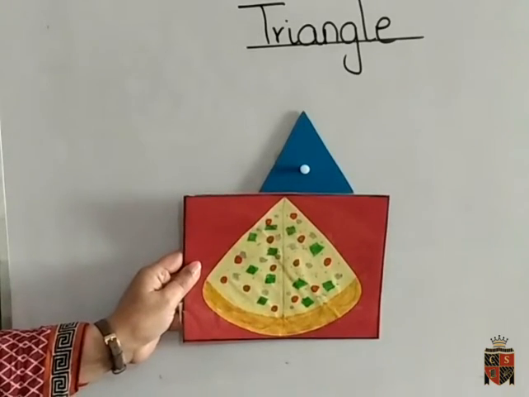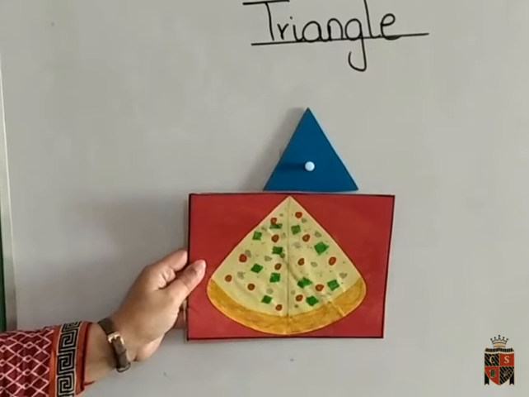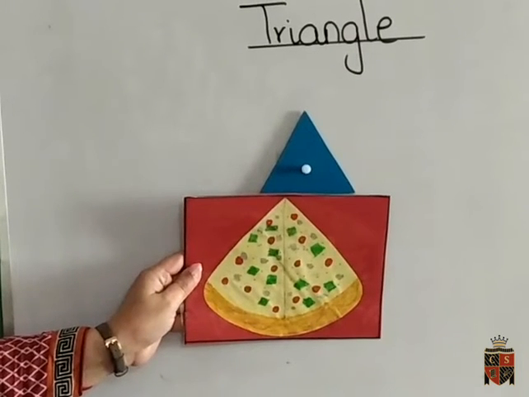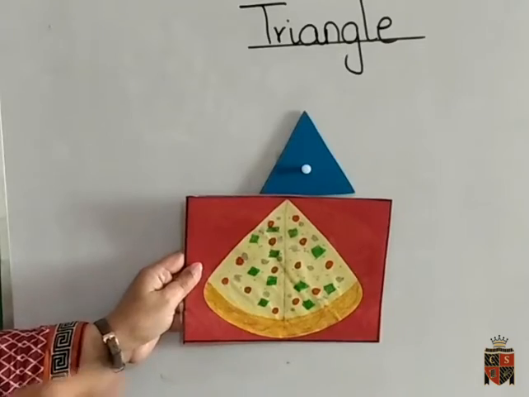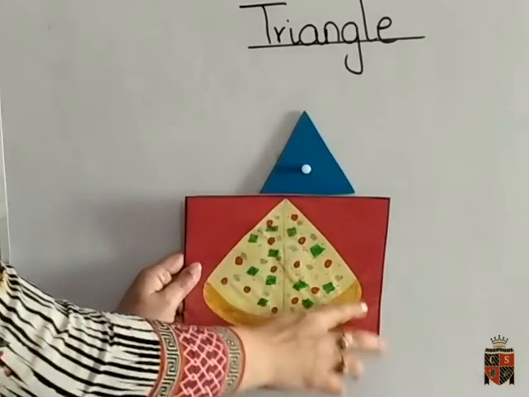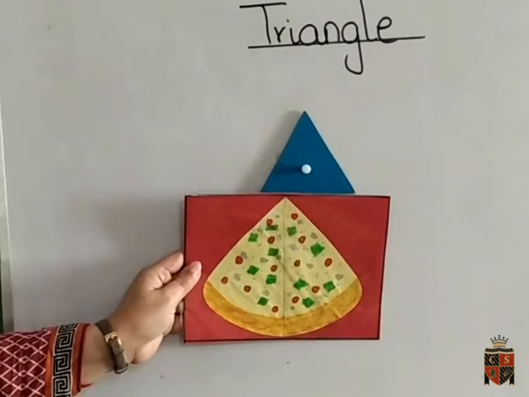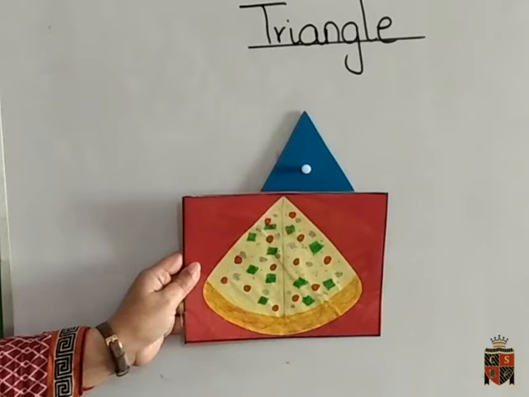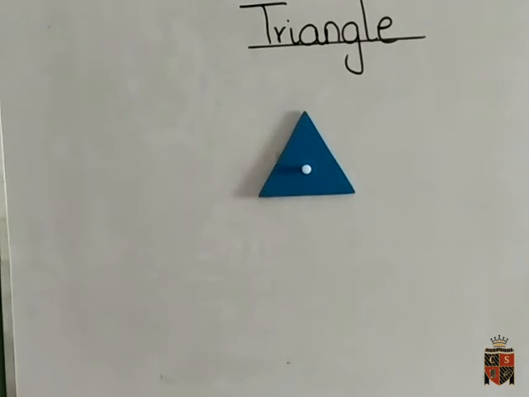But you must be thinking that a pizza is in a round shape. Yes, it's round. But when we cut its slices, they come out in a triangular shape. So a piece of a pizza is also in a triangular shape. Now look at the next picture.